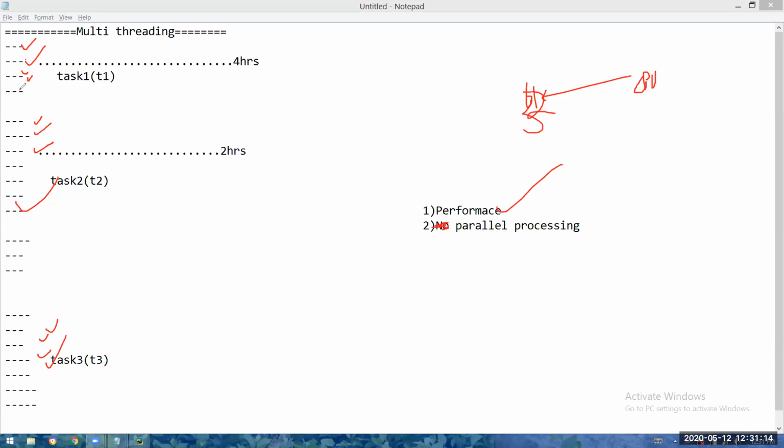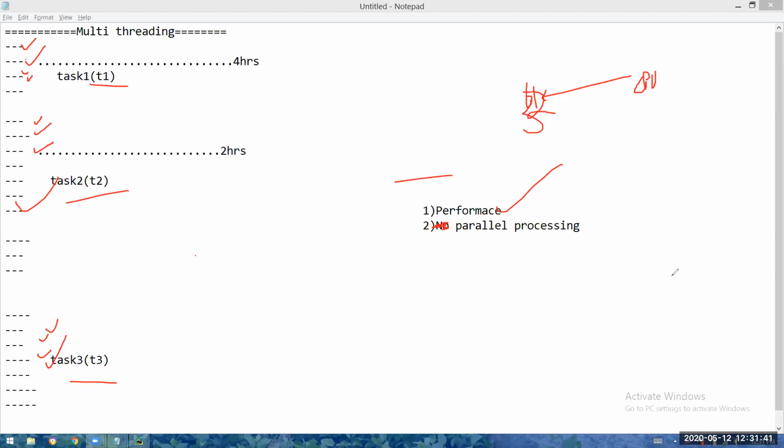After completely performing the first task, then only the second task; after completely performing the second task, then only the third task. It's not like that. So all the threads are in active state. So several pieces of the same program are getting executed simultaneously. So several tasks can be performed simultaneously. So you can achieve multitasking using multi-threading.